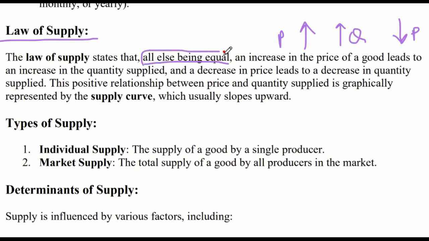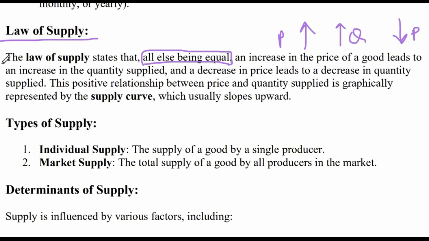We have to write this: all else being equal, other things being constant, other factors being constant, as the price of the good or service increases, the quantity supplied by the producer increases, and as the price of the goods and services decreases, the quantity supplied by the producer decreases.